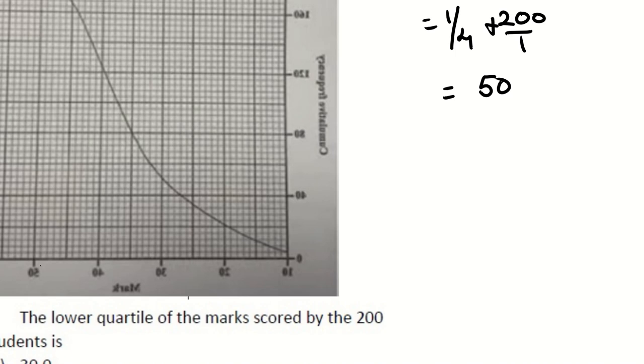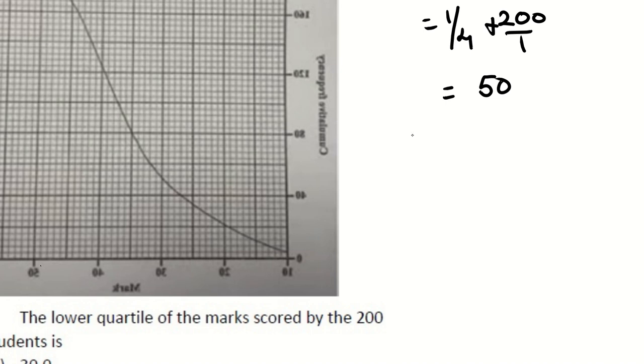You're looking for the location of 50. This is 10, this is 20, no, that's 40. That's 40, 80, 120, 160. I believe that is how it's going. Hopefully that's how it's going.